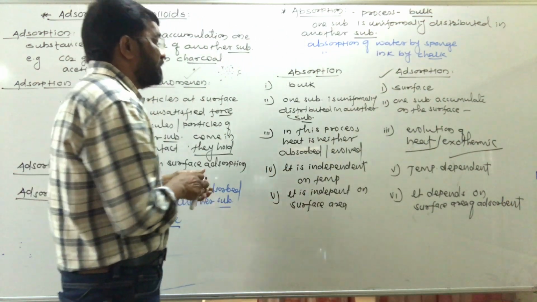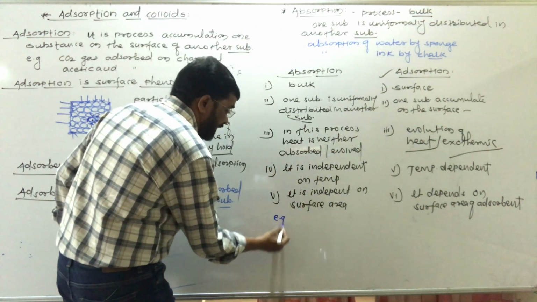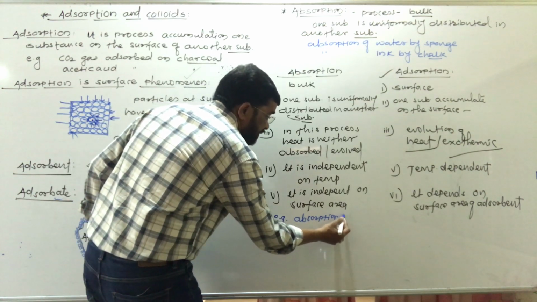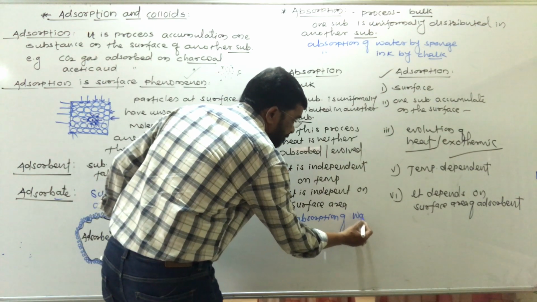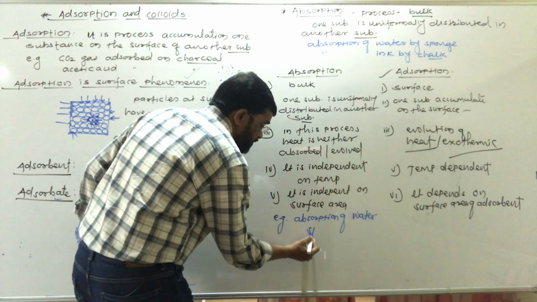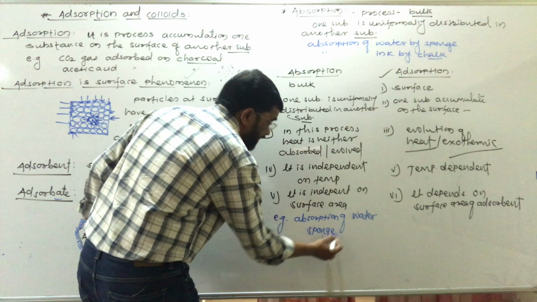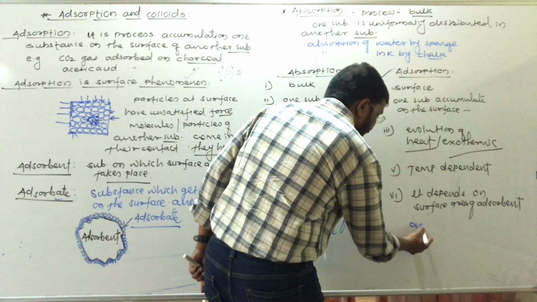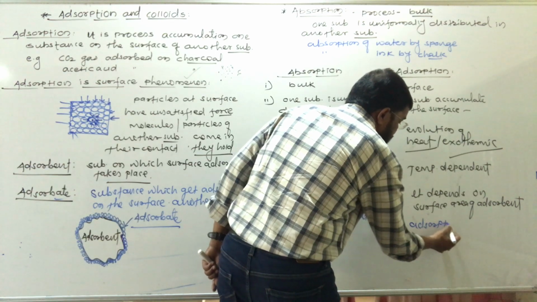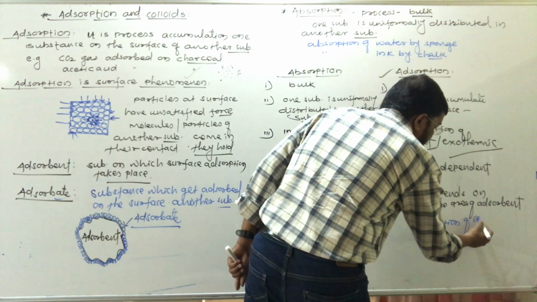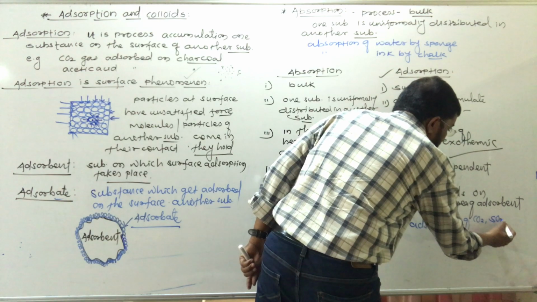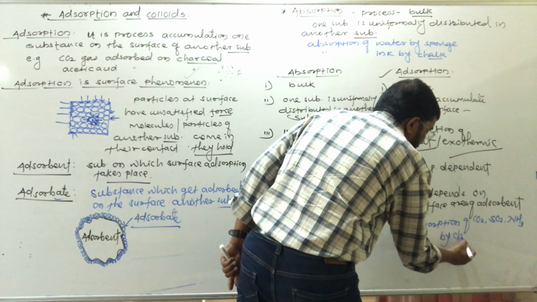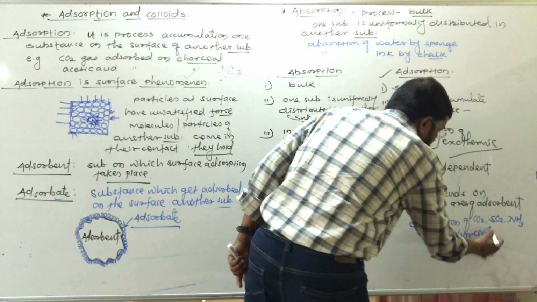An example we have studied is the absorption of water by a rubber sponge. And the adsorption of carbon dioxide, sulfur dioxide or ammonia by charcoal is an example of this type.